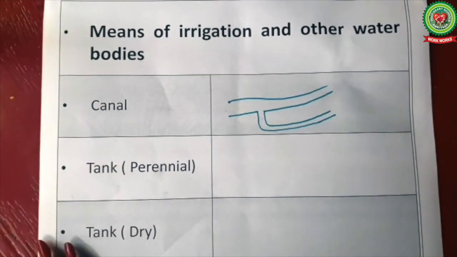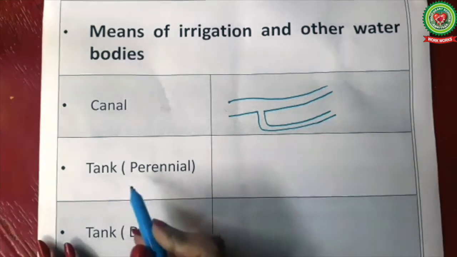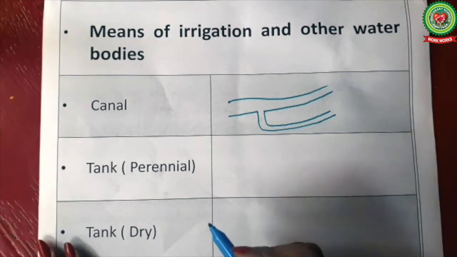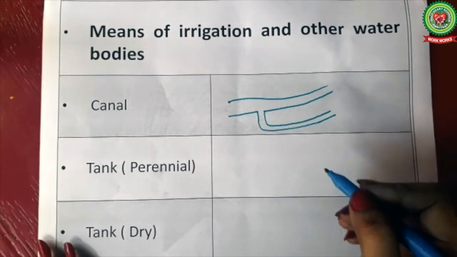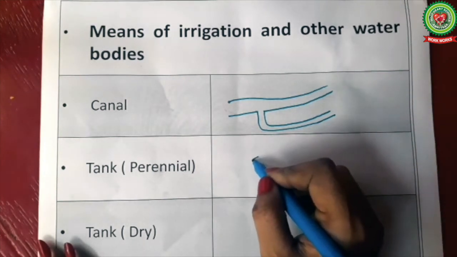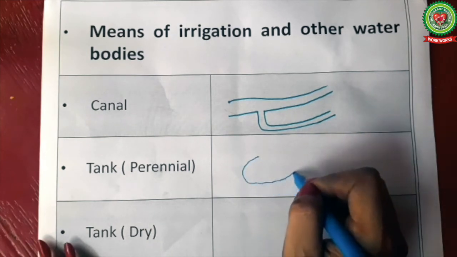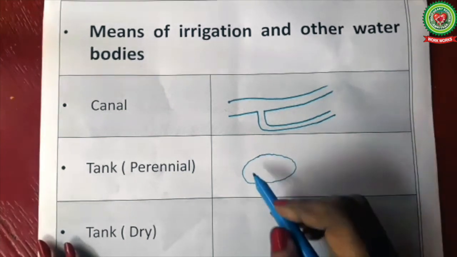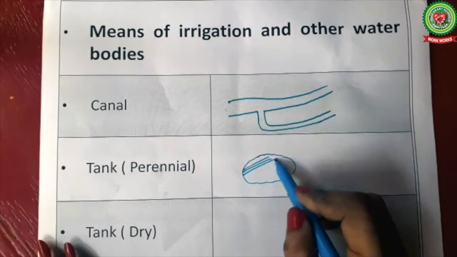Next we have a tank. A tank is a depression filled with water. Mostly rainwater is collected in a tank to be used for irrigation and domestic purposes. A tank can be perennial or dry or seasonal. For a perennial tank, we'll use blue color. We'll draw a circle which is irregular in shape and we'll fill that with blue color.